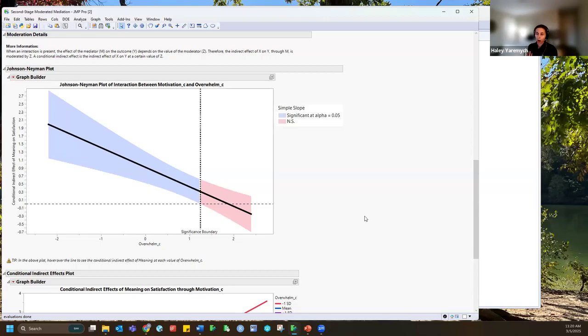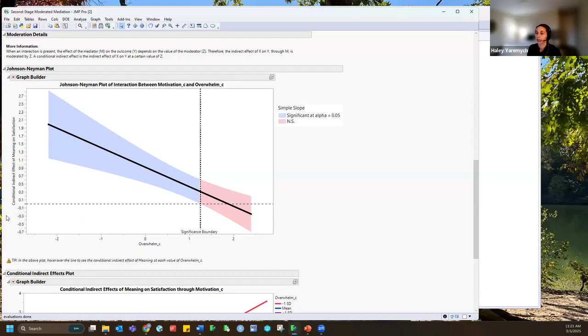But one drawback of this plot is that it can sometimes be hard for people to wrap their head around what we're looking at here because we have an effect on the y-axis. So that can be a little bit confusing. As in this example, this trend or this line that we're seeing in the Johnson-Neyman plot is negative, but most of these effects are positive. Most of them are greater than 0. They're just becoming less positive as overwhelm increases. So that can just be hard to wrap your head around.